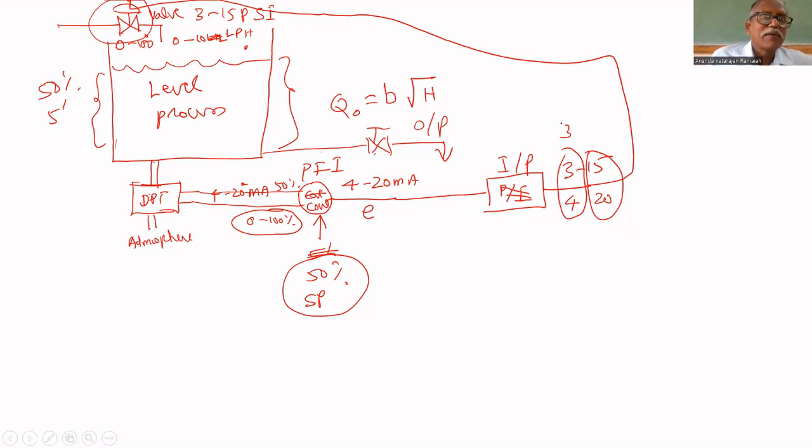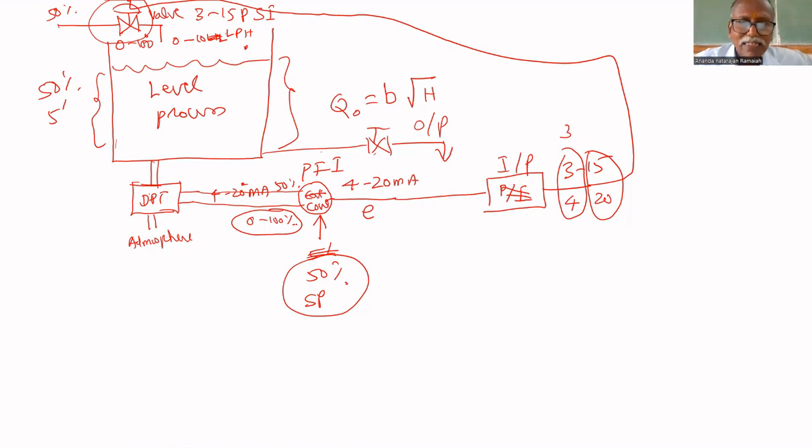Partially opened. Am I correct or not? Valve should be opened at 50%. The valve always should be open at 50%. If level decreases, it will open 55%. If the level increases, it will open 45%. That's why always it should open 50%. Am I correct or not? Valve always should be at 50% opening. Then only level will be maintained at 50%.